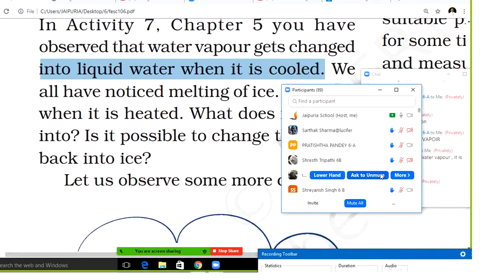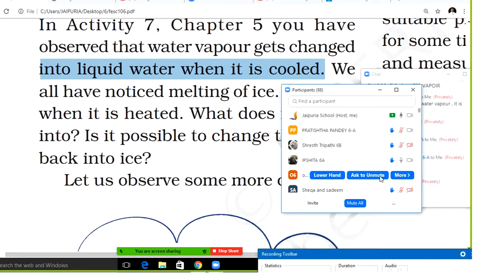Yes, Ipsita, which type of change is it? The physical change and reversible change? Ipsita, hello? It is a physical change. Sir, repeat the question, your voice was cutting.